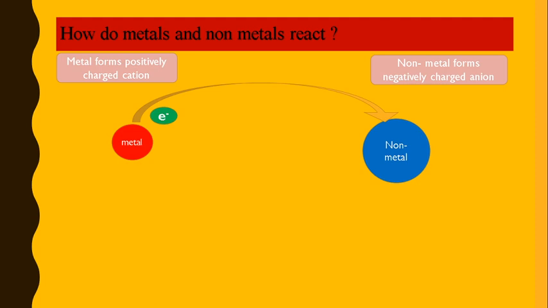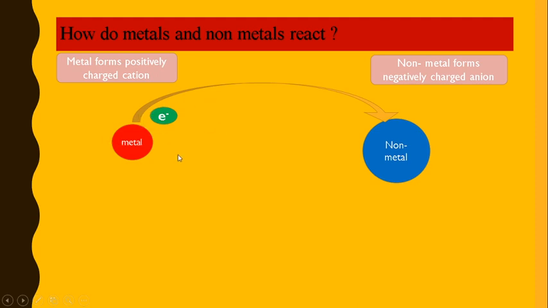Now, how do metals and non-metals react with each other? We see that a salt is formed, where one non-metal is there and another metal is there. How are they formed? Let's see. Metals, as we all know, can form positively charged ions, which are known as cations, and non-metals have the ability to form anions. Cations are formed when electrons are given.